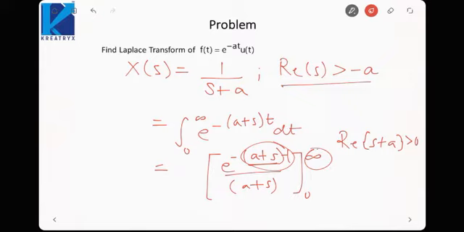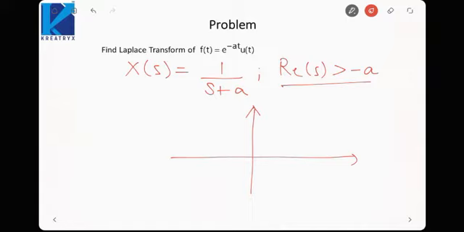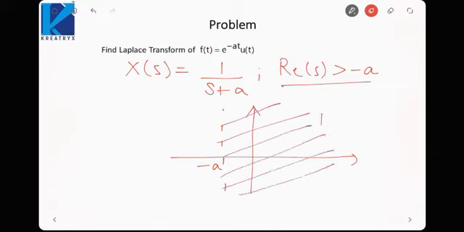Okay, so if we plot this condition on the s plane, the condition that the real part of s is greater than minus a, suppose minus a is somewhere here. Real part should be greater than minus a, so the region will be this region. Here the real part of s is greater than minus a. This region is called the region of convergence.